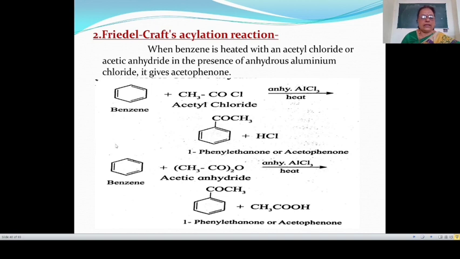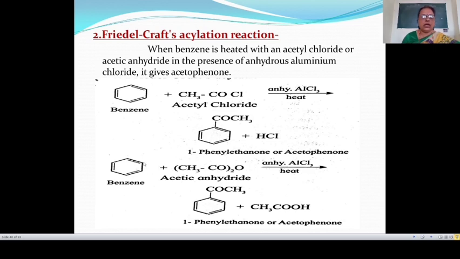Then let's see another example. Here benzene is treated with acetic anhydride. Formula of acetic anhydride is CH3CO-O-COCH3, in presence of anhydrous AlCl3. Then this gives acetophenone. In this reaction, a hydrogen atom of the benzene ring is replaced by COCH3 group, meaning acyl group, or this is also known as acetyl group. Therefore, this reaction is called acylation reaction.